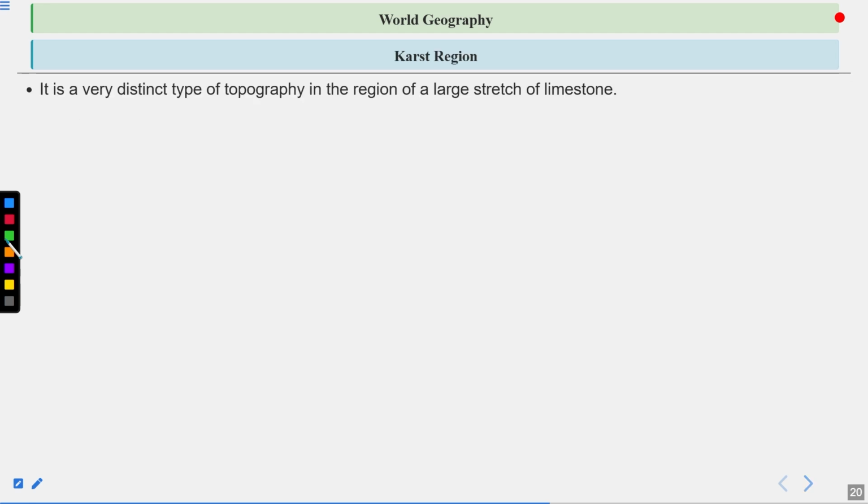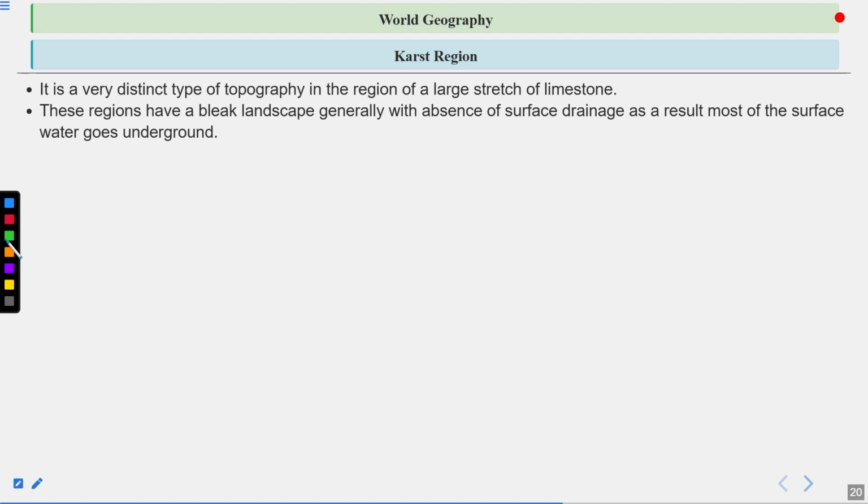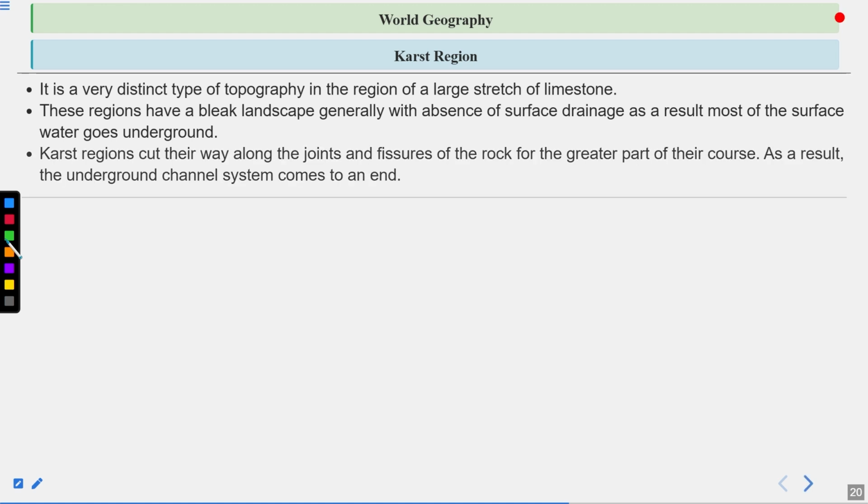So karst region, as I was saying, is a very distinctive type of topography in the region of a large stretch of limestone. These regions have a bleak landscape, generally with absence of surface drainage. As a result, most of the surface water goes underground. Karst regions cut their way along the joints and fissures of the rock for the greater part of their course. As a result, the groundwater channel systems come to an end.